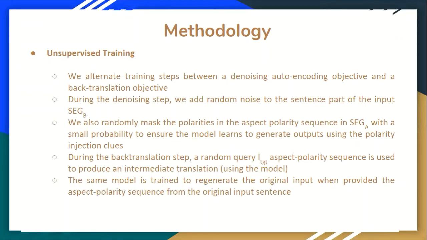During the denoising step, we add random noise to the sentence part of the input, that is segment B. We also randomly mask the polarities in the aspect polarity sequence in segment A with small probability to ensure the model learns to generate outputs using the polarity cues. During the back translation step, a random aspect polarity sequence is used to produce the intermediate translation, and the same model is trained to regenerate the original input when provided the aspect polarity sequence from the original input sequence.